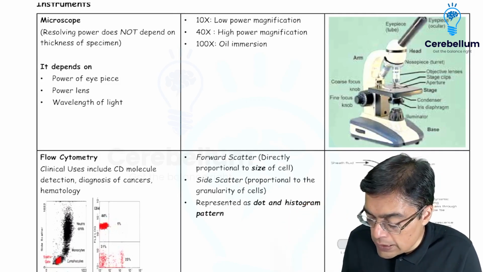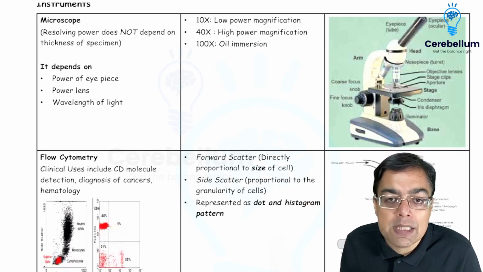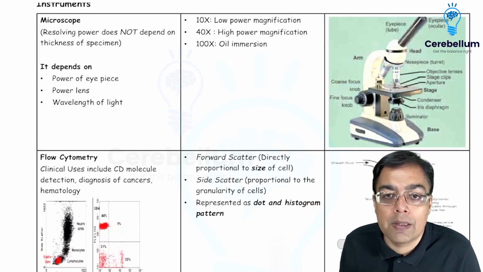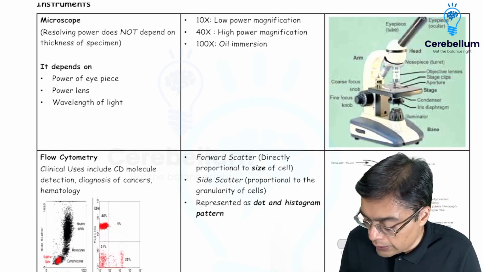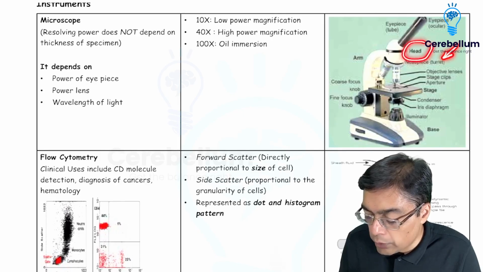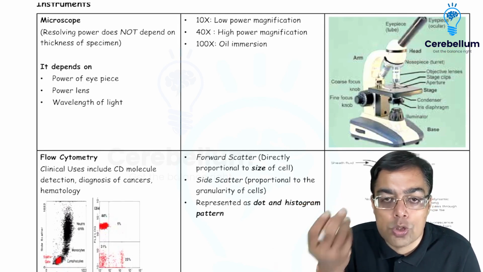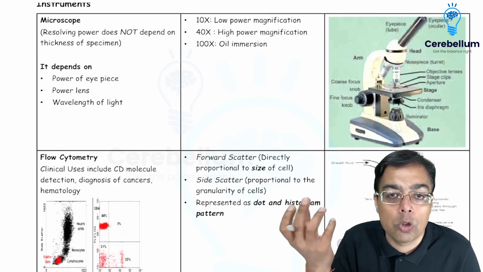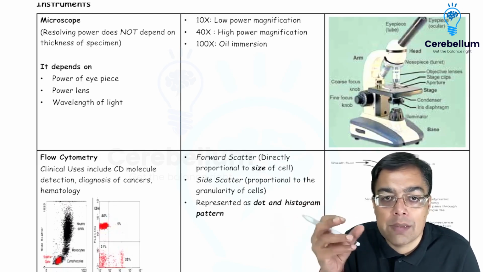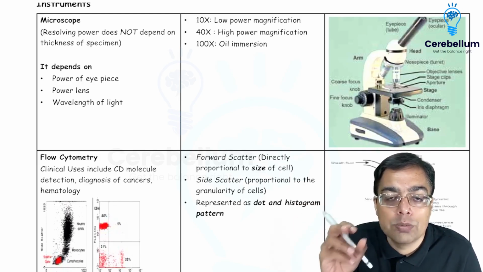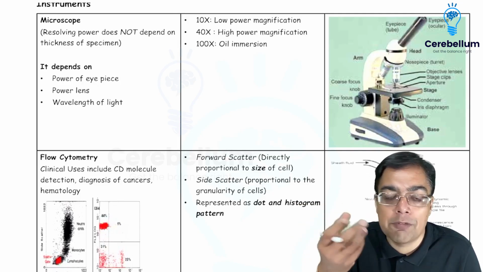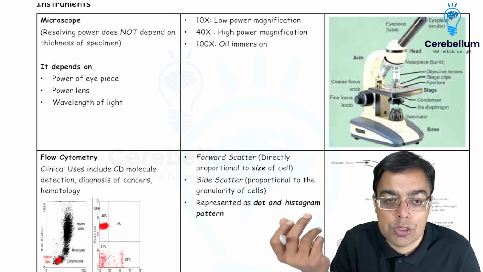We have been asked questions in the exam with regards to the different components that are going to be there in the microscope, whether it is something like the condenser over here, whether we are talking about something like the illuminator over here, whether you're talking about something like the nose piece over here, or whether we are talking about something like the head of the microscope over here. So at least the condenser is what you need to be able to pick up. The source of the light, that is the illuminator, is what you should be able to pick up. Of course, not forgetting the different types of objective lens that you're having. So whether it is a low power magnification or a high power magnification or an oil immersion, right?